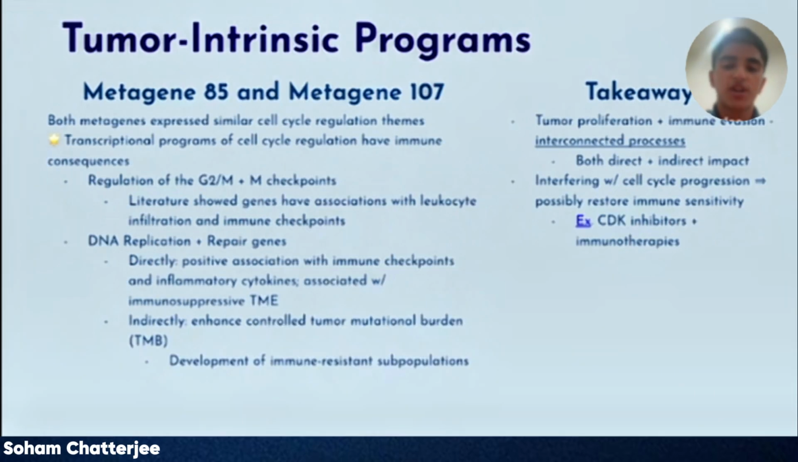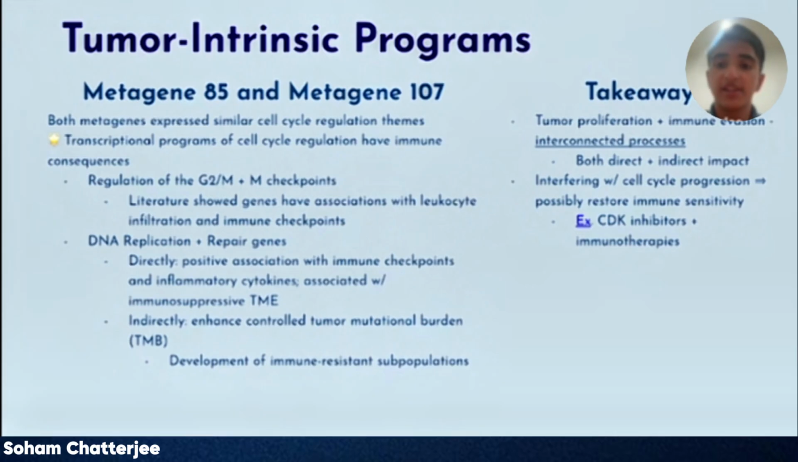Now, the main idea of this project was to elucidate immune states in tumors. So at first, it was a bit odd that cell cycle regulation played such a big part in this. On the surface level, it doesn't seem to be related that much to tumor immunology. But analyzing these two metagenes revealed that cell cycle regulation in tumors has immune consequences.